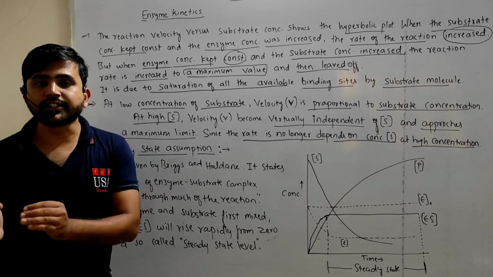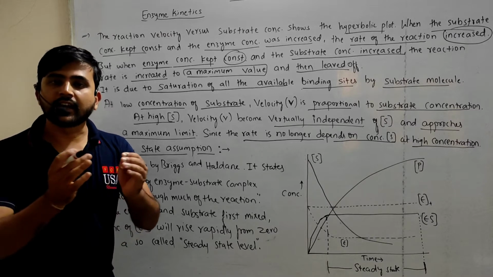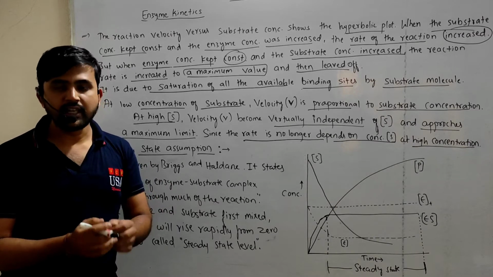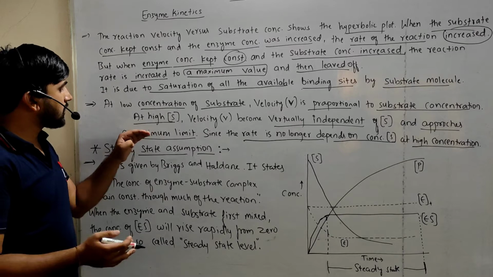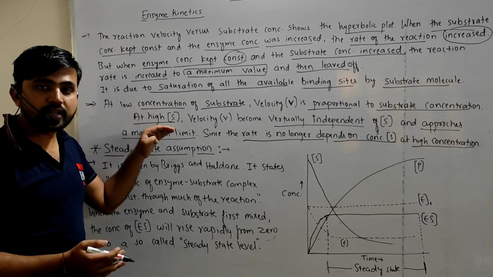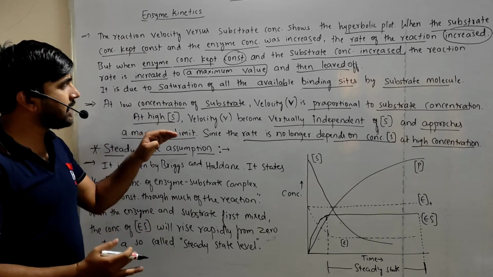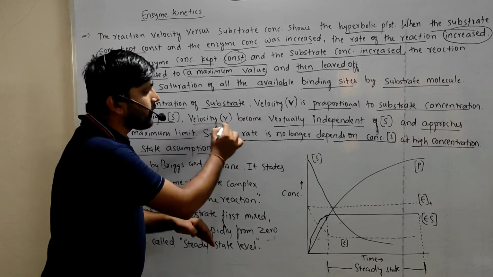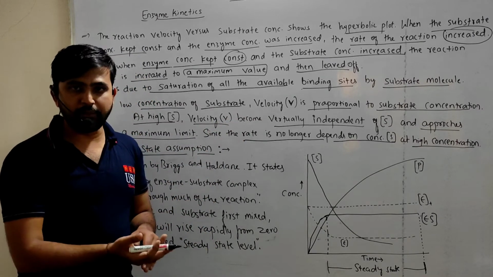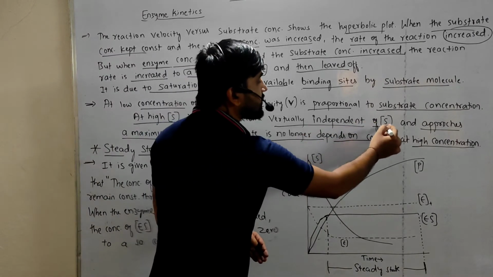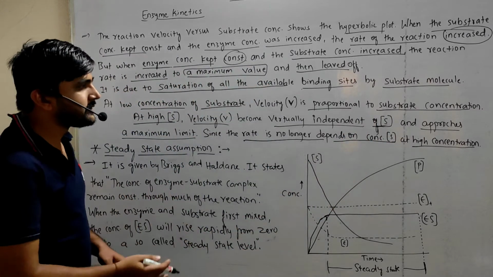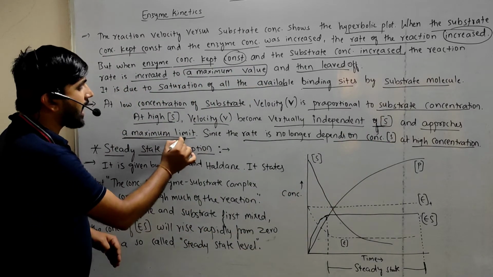As the concentration of the substrate increases, the rate of the reaction also increases. In the second case, when the concentration of the substrate is very high, the velocity of the reaction is totally independent of the substrate concentration and approaches a maximum limit.